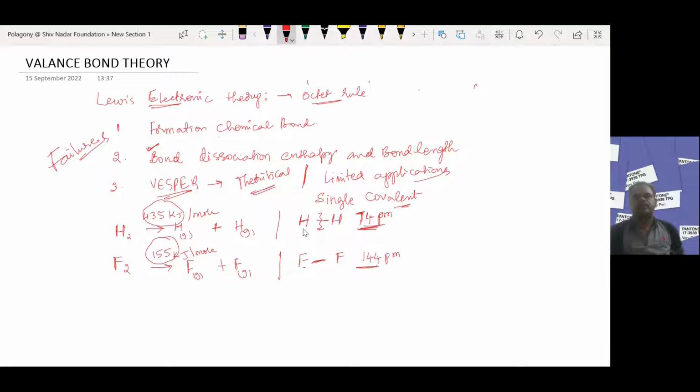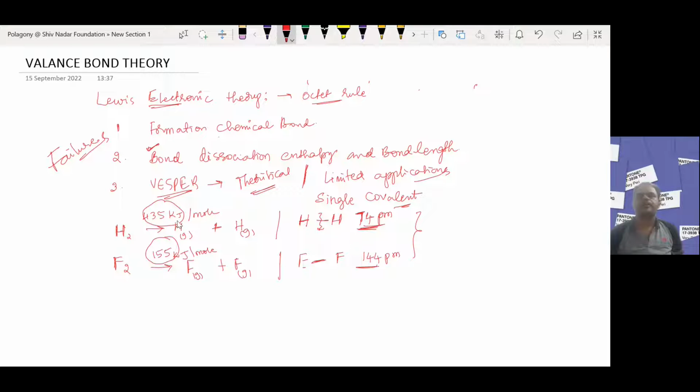The Lewis electronic theory could not explain the reason for this difference in bond dissociation enthalpy and bond length for a single covalent bond between hydrogen and fluorine. So this is the main drawback.